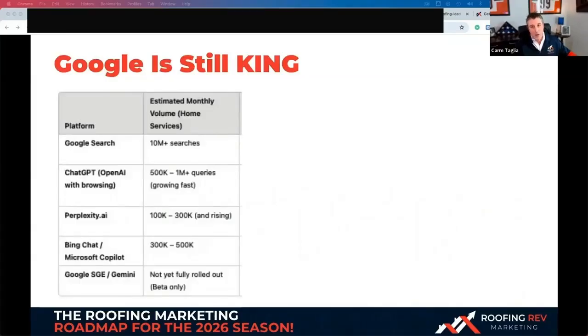And like I said too, it's very similar to SEO. You don't have to throw out the baby with the bathwater. Google's got the lion's share. They're just figuring out how to monetize it. They've got their Gemini and stuff like that. Search intent's different though nowadays. When people are on Google, they're looking for a vendor. When people are researching things, they're going on ChatGPT. And if they want something local, they'll go to Google Maps. Just different searching intent based on what the customer's doing.